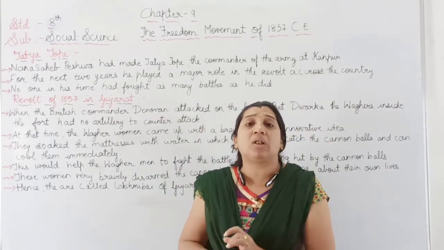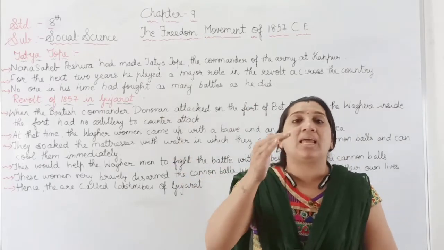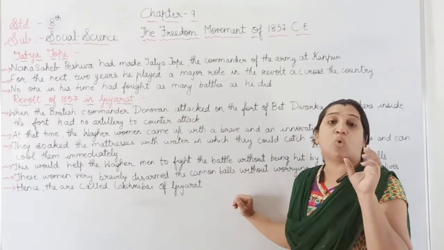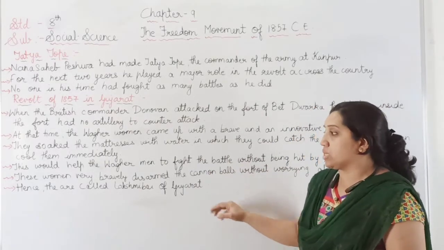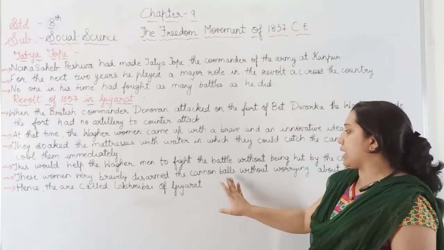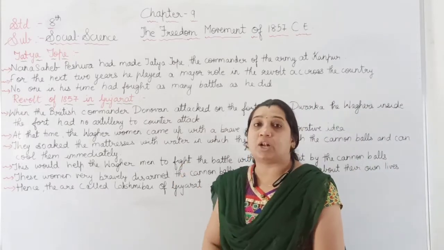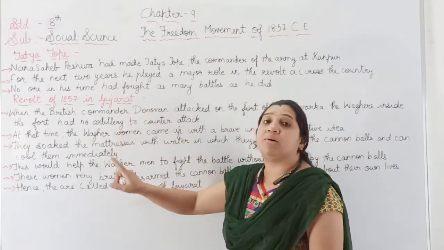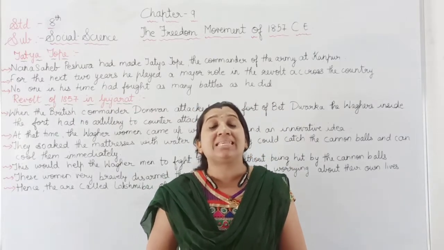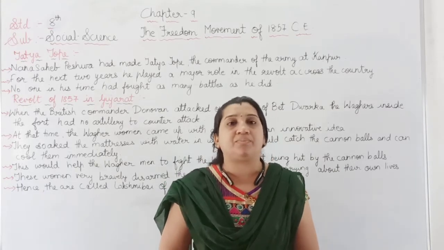So these cannonballs did not affect or damage the Waghel men. These women bravely disarmed the cannonballs without worrying about their lives, and because of that, these Waghel women were known as the Rani Lakshmi Bai of Gujarat.